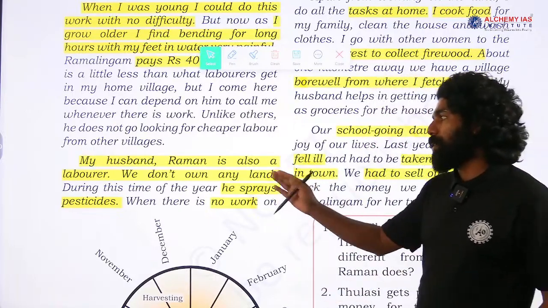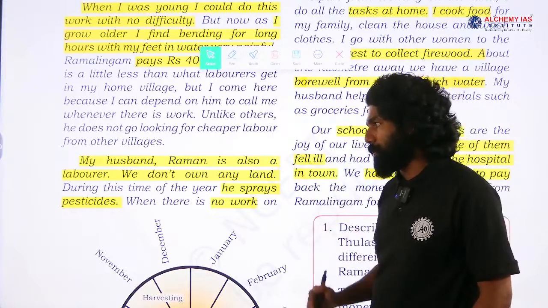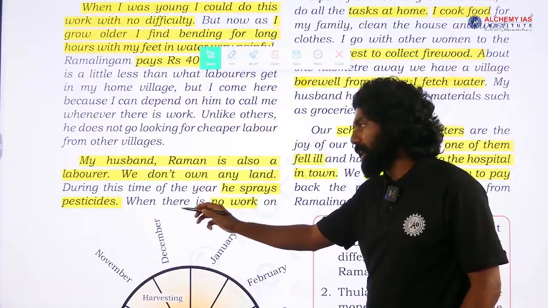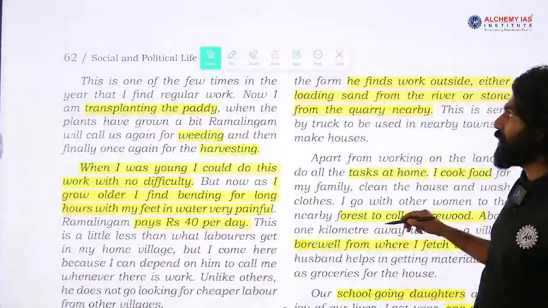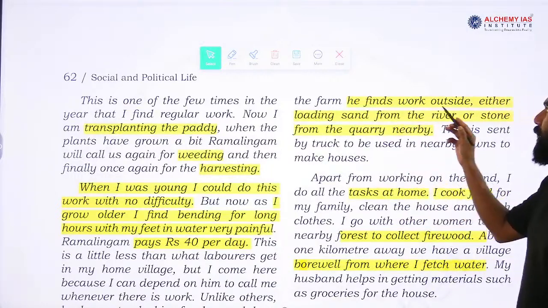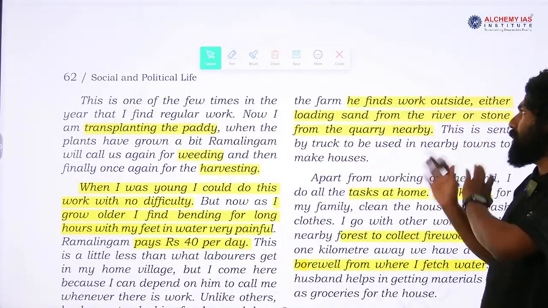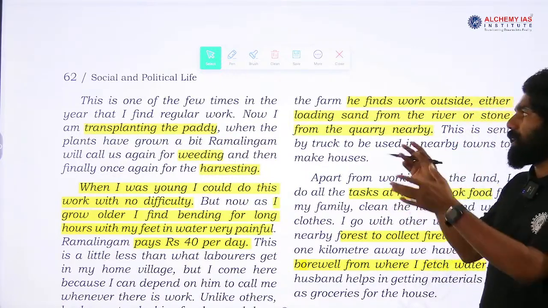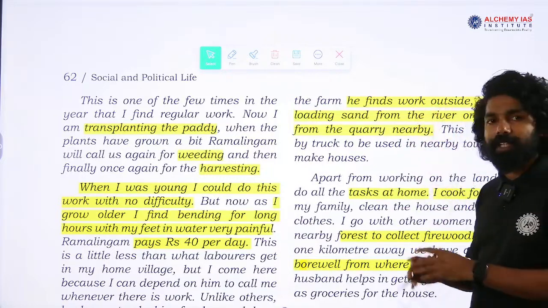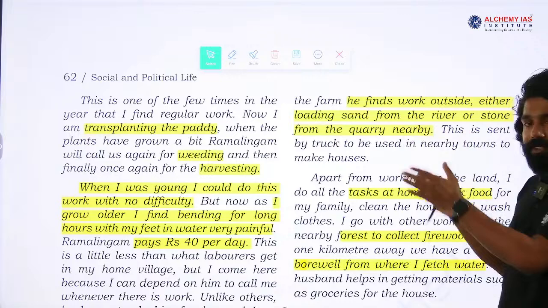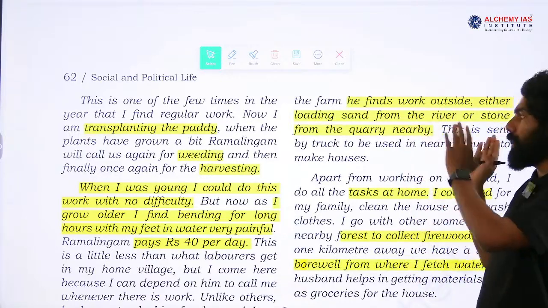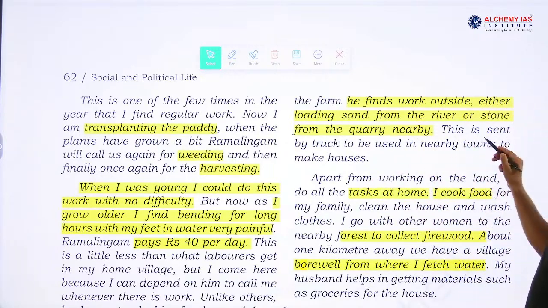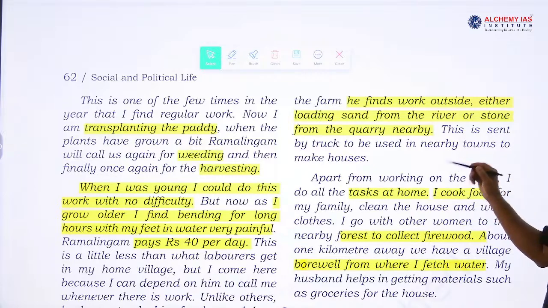And my husband also does not have any ownership of land. During this time of the year, he sprays pesticide, and when there is no farm-related work, he finds work outside, either loading sand from the river or stone from the quarry nearby. He is involved in sand loading, truck-related work and construction work. Sometimes the stone is sent by truck to nearby towns to make houses.